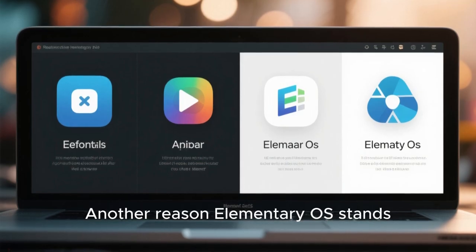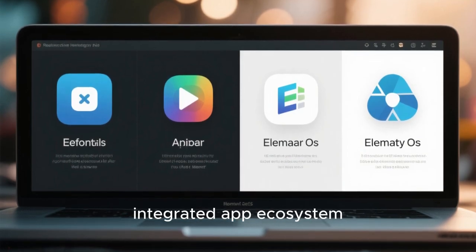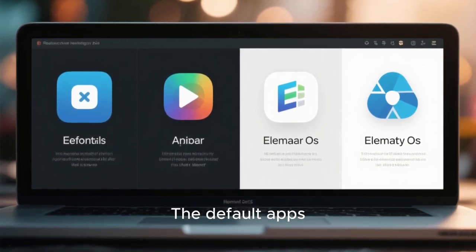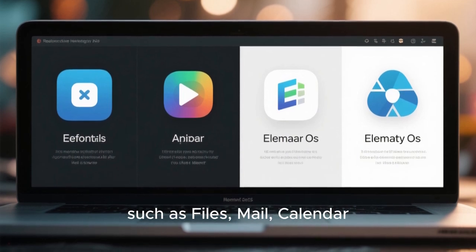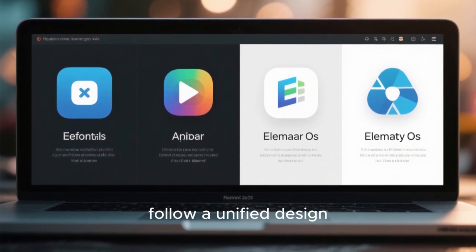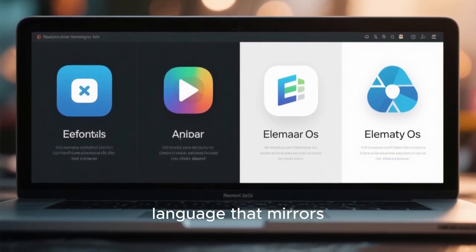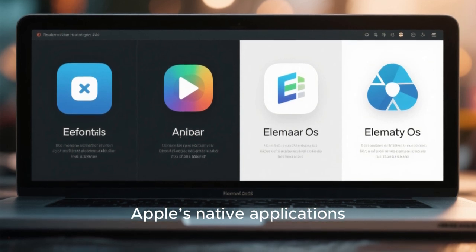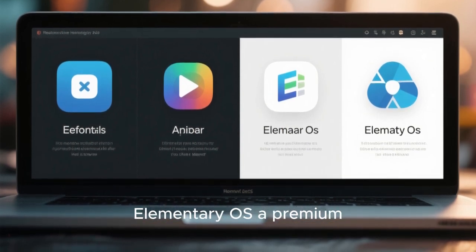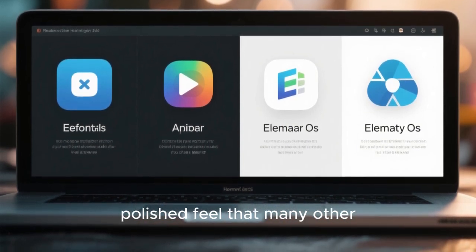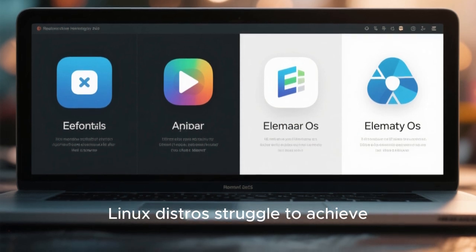Another reason Elementary OS stands out is its tightly integrated app ecosystem. The default apps, such as Files, Mail, Calendar, Music, and Photos, follow a unified design language that mirrors Apple's native applications. This consistency gives Elementary OS a premium, polished feel that many other Linux distros struggle to achieve.